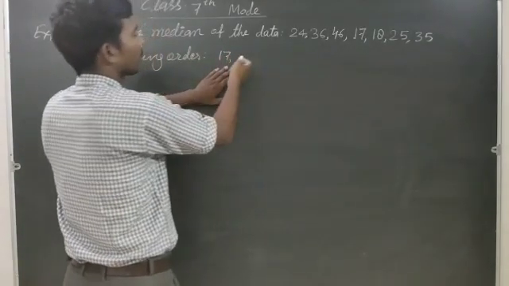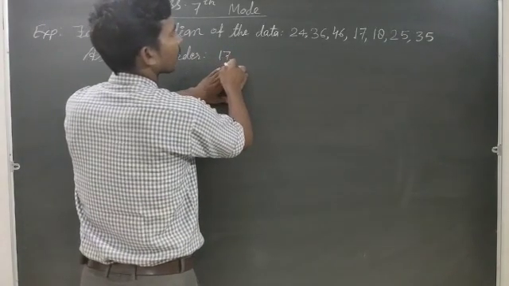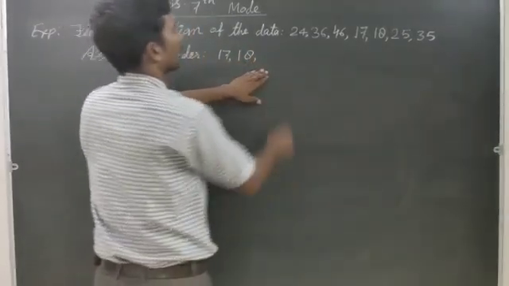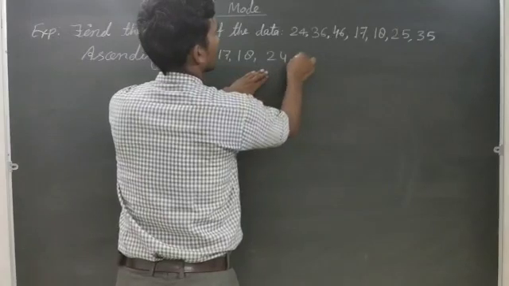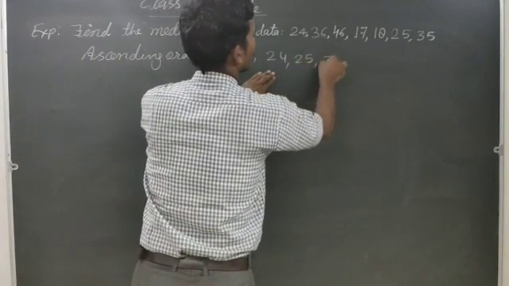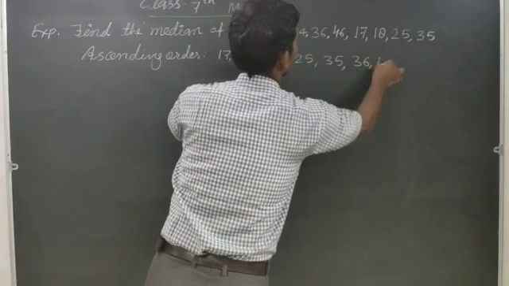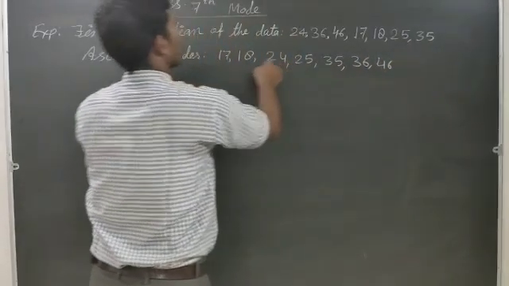In ascending order: 17, 18, 24, 25, 35, 36 and 46. 1, 2, 3, 4, 5, 6, 7.